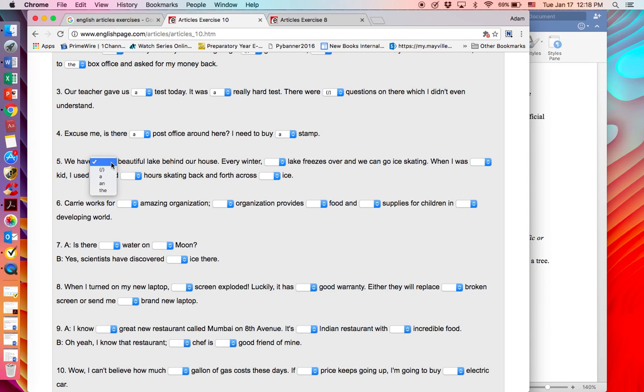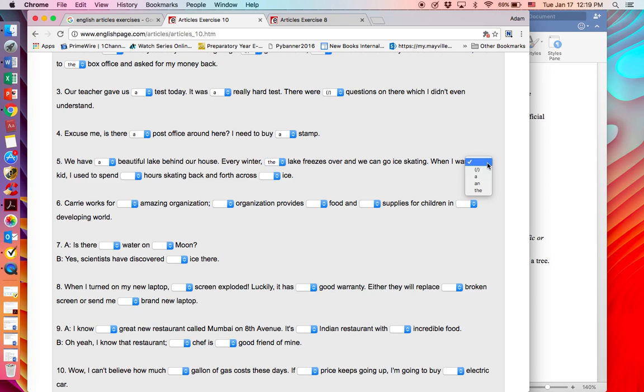We have a beautiful lake behind our house. Not "we have the beautiful lake," because if we're talking to somebody, there are many lakes in the world. We're specifying which one. We have a beautiful lake behind our house. There's not only one that's beautiful. Every winter, the lake, second time we mention it, freezes over and we can go ice skating.